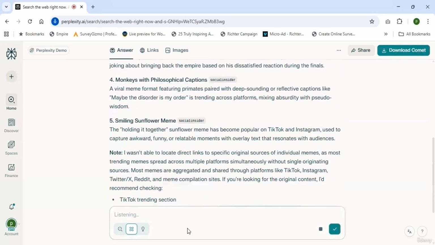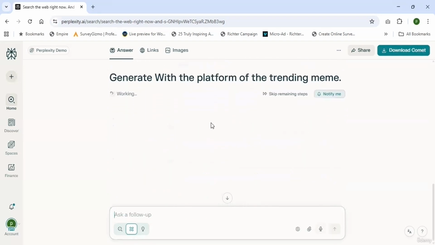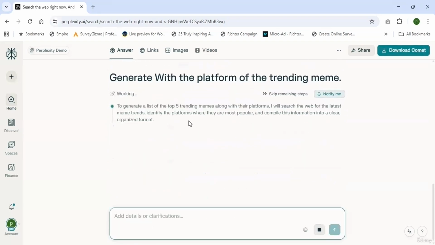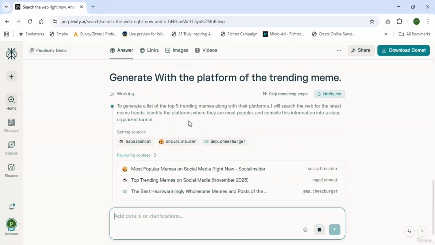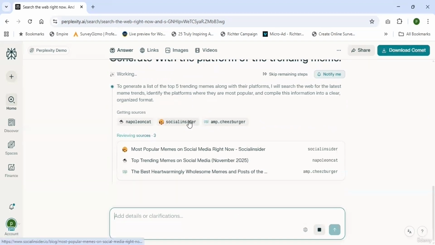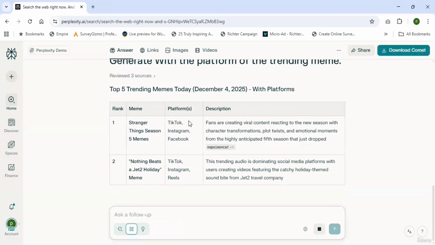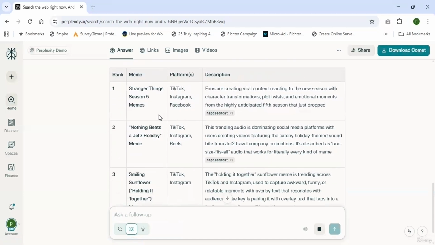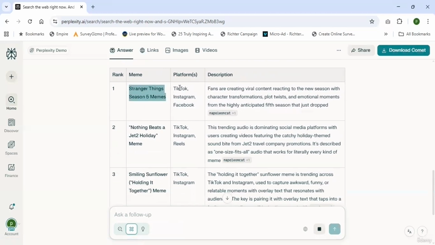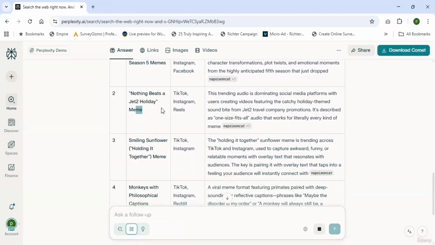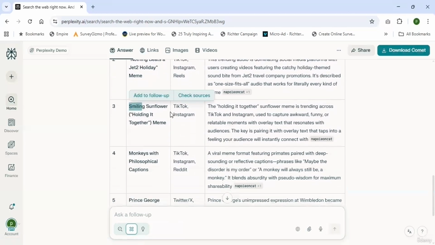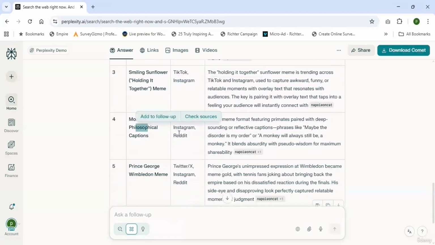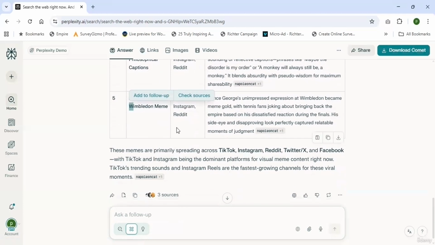to generate them with the platform of the trending meme, if you want to know which platform it is trending on. So it's generated a table with the platforms. The first meme is on TikTok, Instagram, and Facebook. The second one is TikTok and Instagram Reels. The third one is TikTok and Instagram. The fourth one is TikTok, Instagram, and Reddit. The fifth one is Twitter (X), Instagram, and Reddit.